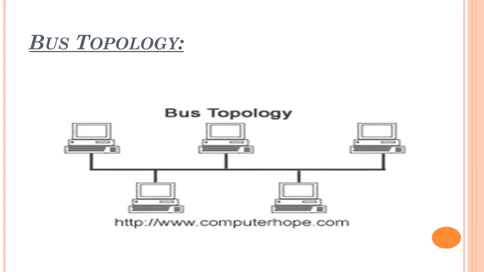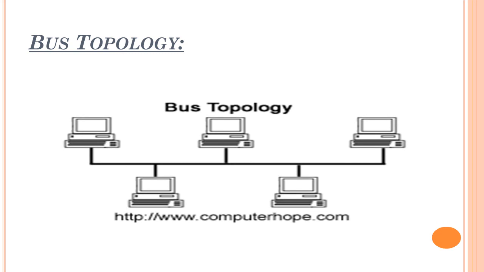The last type of topology is bus topology. One more name of this topology is multi-point topology. You can see the diagram. Why it is called a bus topology: all the computers are connected to one path, that is the transmission medium. Only one path will be there. All the local computers' terminals will be connected to that path.